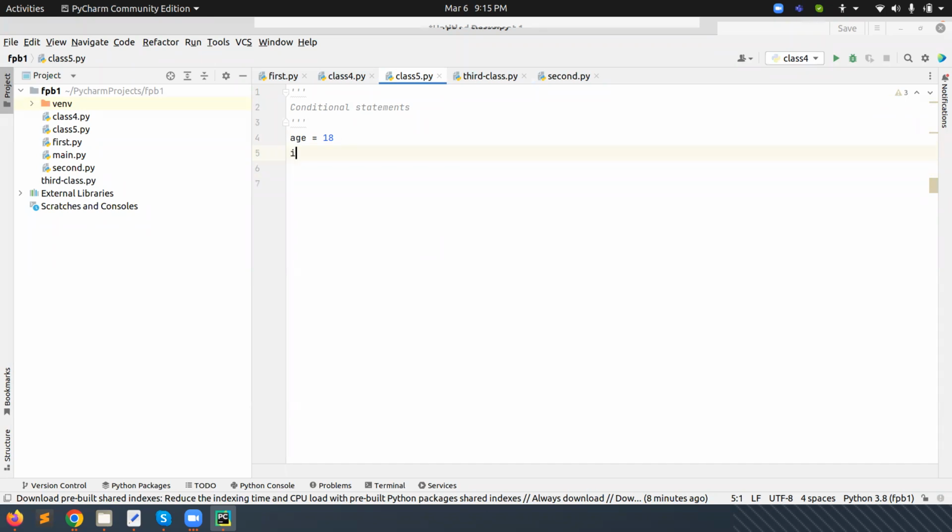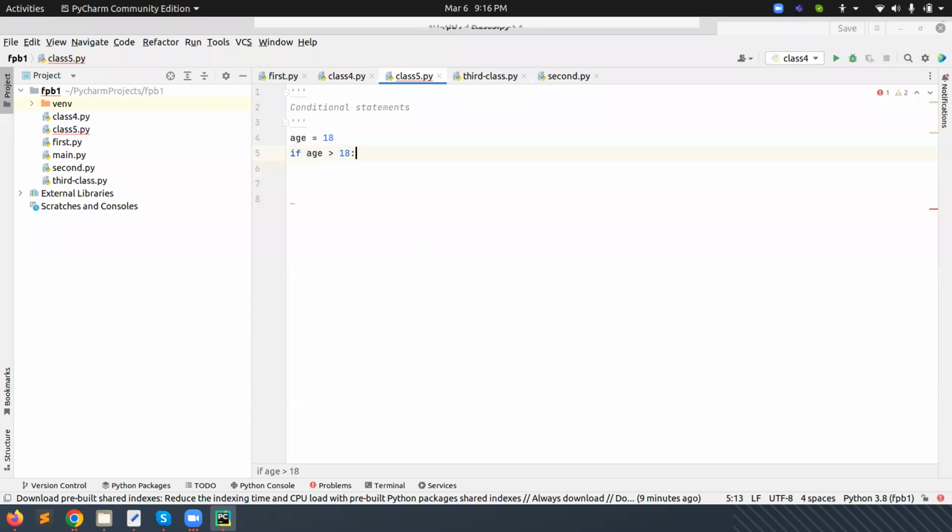So we need to apply the logic here: if, then we give your age, then a comparison operator. I think you all remember these things. These operators we have already discussed; these are the comparison operators. Now we need to give the value we want to define. We can define it here also, and we need to give this one.